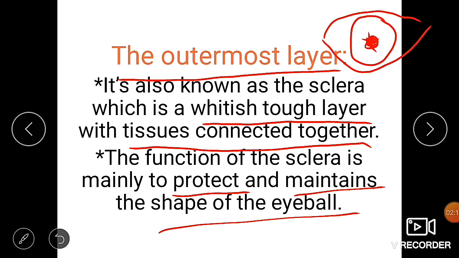This one is the eyeball. This complete one is the eyeball. This complete eyeball is going to be protected with the help of this sclera only. This is a major function that is played by the outermost layer.